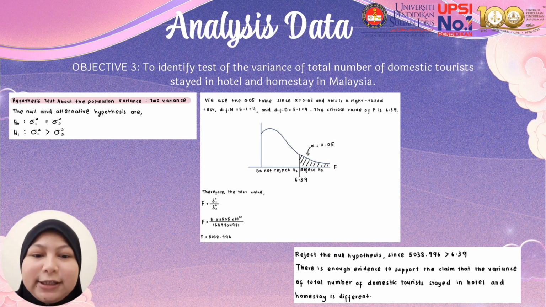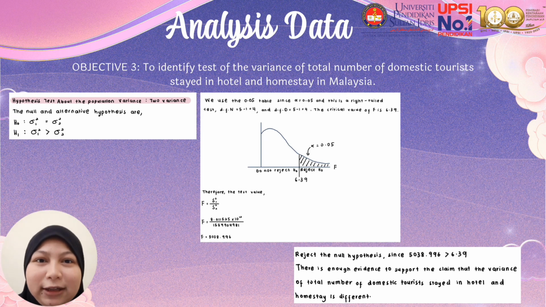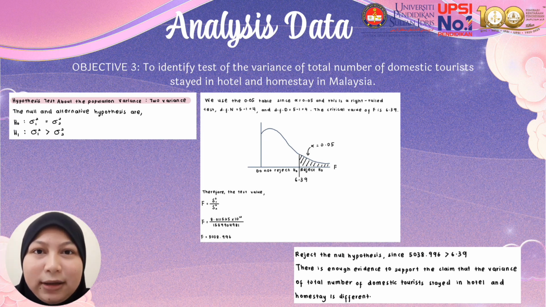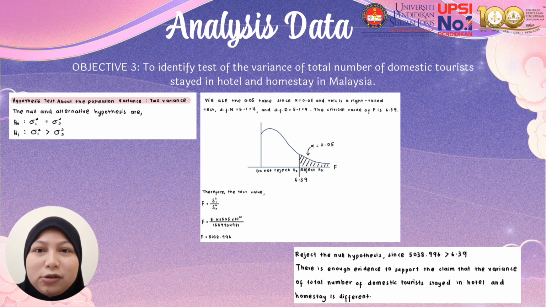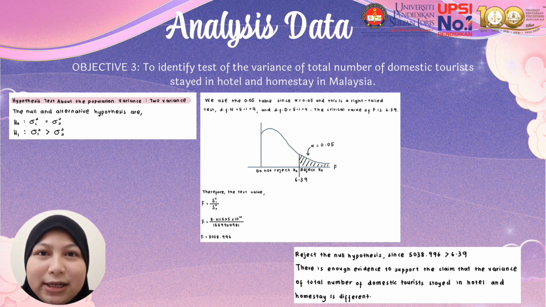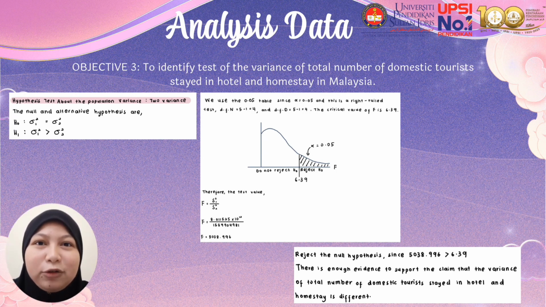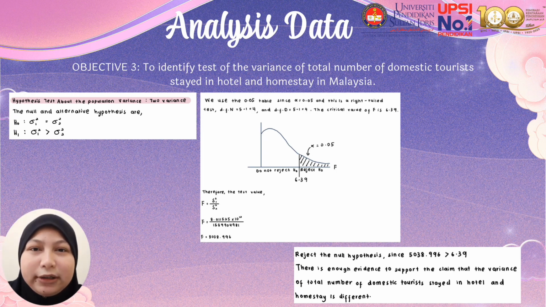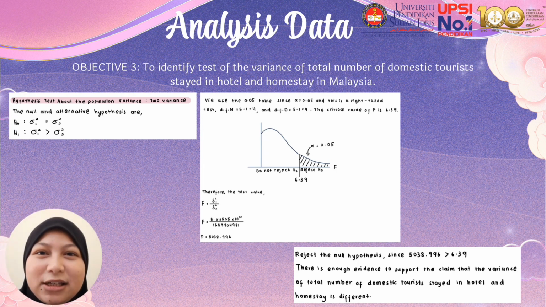So we are using the hypothesis test about the population variance for two variances. First step, we need to identify the null hypothesis and the alternative hypothesis. The null hypothesis is variance 1 equal to variance 2, and the alternative hypothesis is variance 1 is greater than variance 2. We are using the F distribution, the significance level is alpha equal to 0.05, the degree of freedom of the numerator is 4, and the degree of freedom of the denominator is 4. This is the right tail, and the critical value is 6.39.